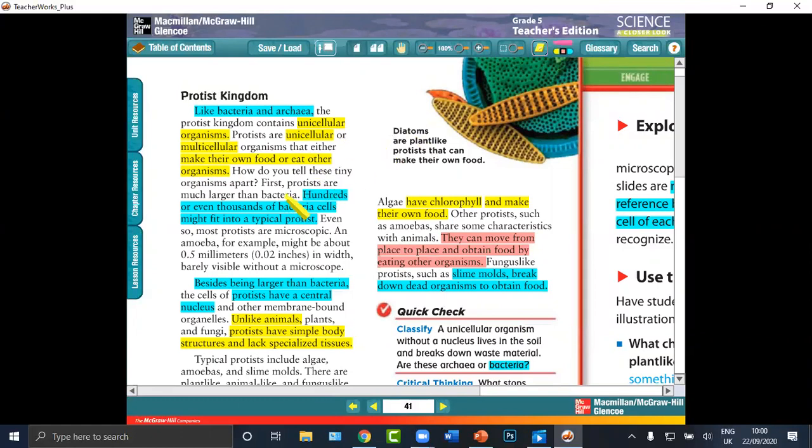Protists are much larger than bacteria. Hundreds or thousands of bacterial cells might fit into a typical protist. They are barely visible without a microscope, though we can sometimes see them without one.